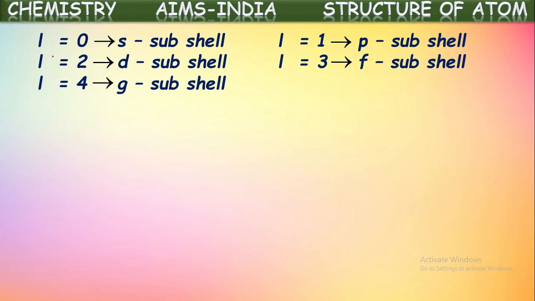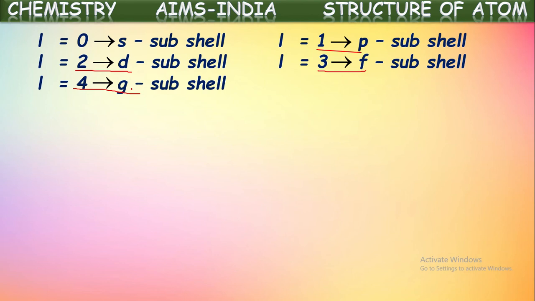See here, L values will be like this. If L value is 0, that represents S subshell. If L value is 1, that represents P subshell. If it is 2, D subshell. 3, F subshell. If it is 4, G subshell. In this way, based upon the value given for L, the subshell name and the size, shape of the subshell